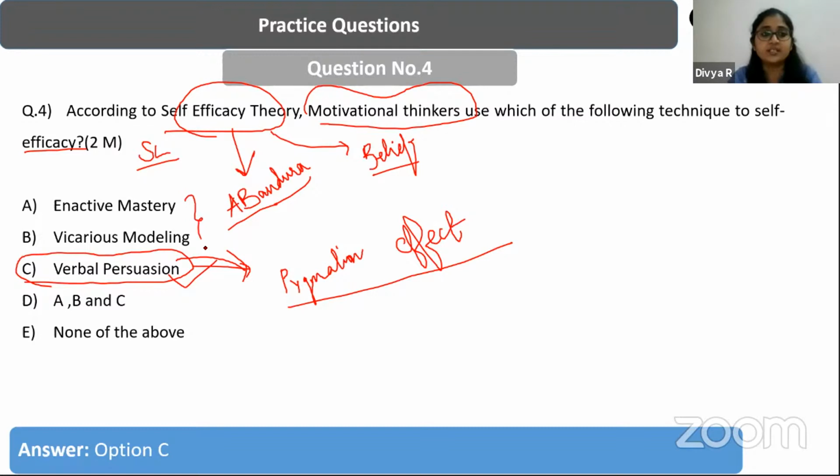So these are the other two methods, like mastery. That means you have to improve your abilities to do some work. So that is when your efficacy is going to improve. That is one method. And then there is also vicarious modeling. That is, you're going to model someone whom you like. So if you think there's one role model for you, you can believe that you're going to become like that role model, and naturally you will become like them, right? So that is what vicarious modeling is about. So the answer for this question, where motivational thinkers use which method or technique of self-efficacy, it is verbal persuasion.